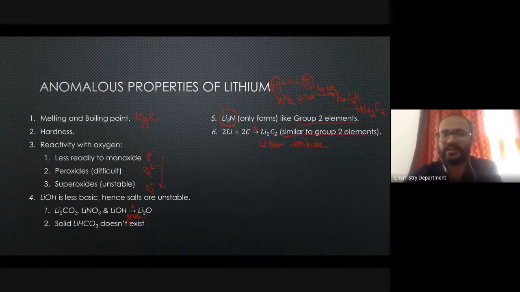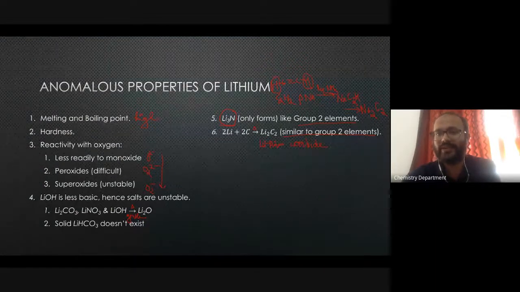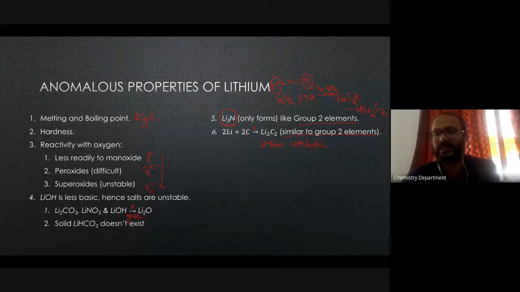Otherwise, the usual reaction in which lithium metal burns with carbon to form the carbide is not possible in the case of the other elements in group 1. However, group 2 elements can react with carbon to form their corresponding carbides. So this is a very important peculiar property shown by lithium. Please remember this reaction: you can form carbide, but via another route, that is reaction with acetylene. Acetylene reacting with sodium in liquid ammonia first forms sodium hydridocarbide, and then further reaction gives sodium carbide.